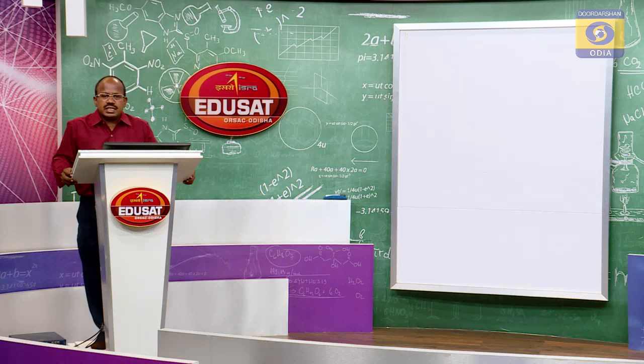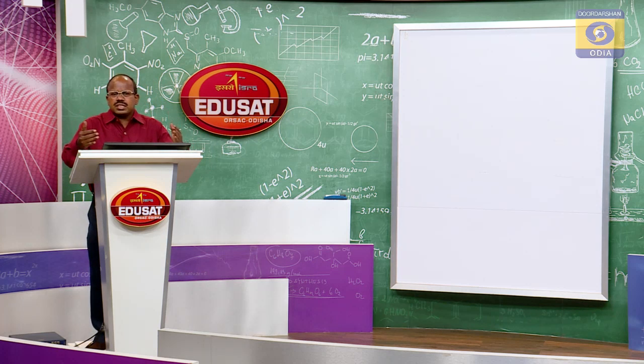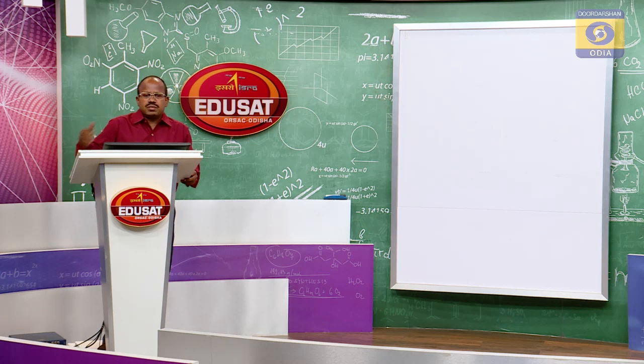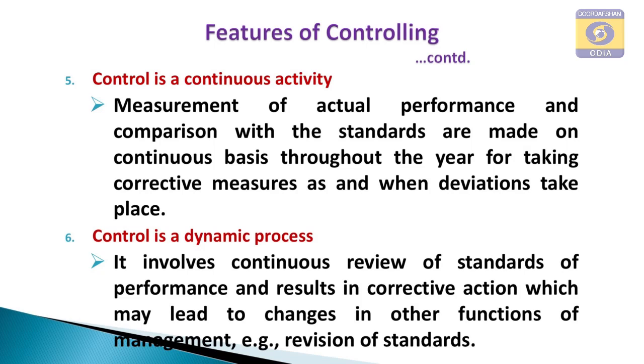The essence of control is action. The basic objective of control is action. Action here means not taking action against the defaulting employees, but the corrective action, the remedial measures taken on the basis of feedback information. So, the essence of control is remedial action.